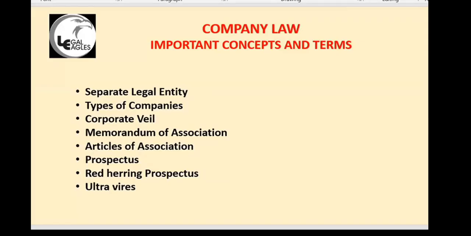One small doubt again. Earlier, only male people could be Karta. Nowadays, can anyone be Karta, sir? No, I think even now it is male only. I have to check that one. I'm not aware of the latest update. In a Hindu undivided family only males were part of the HUF, but now females are also made part. There are some changes because of latest developments.